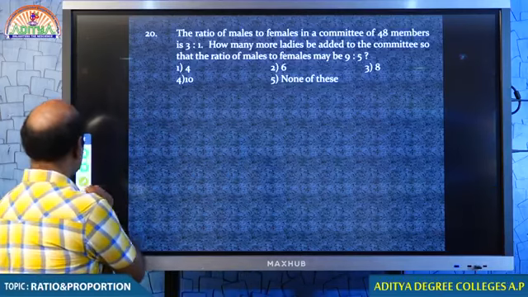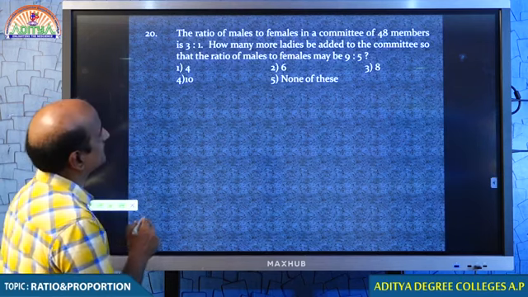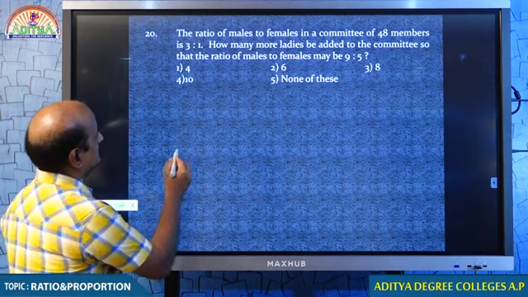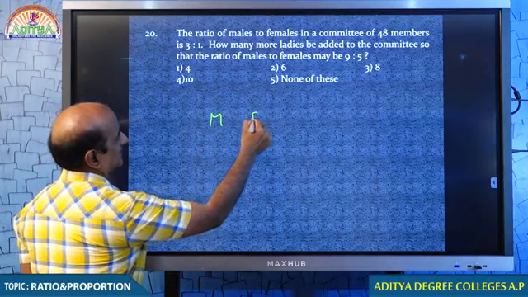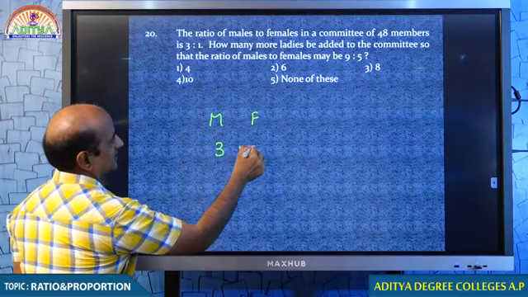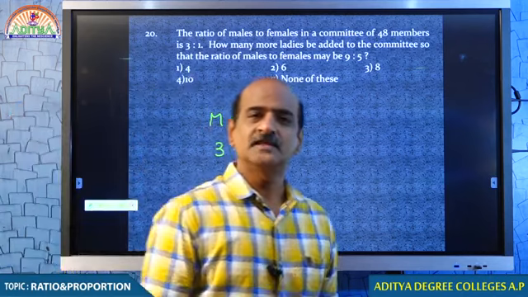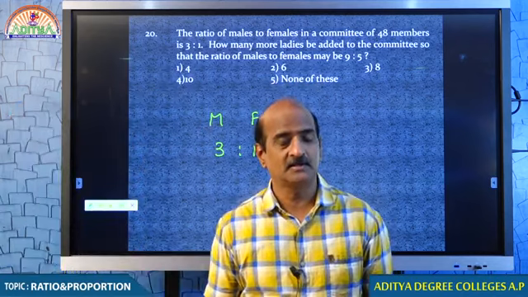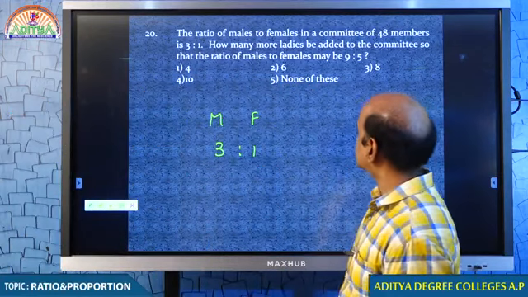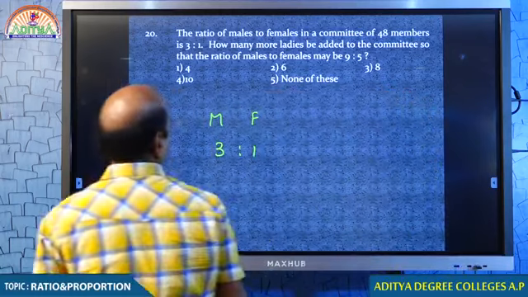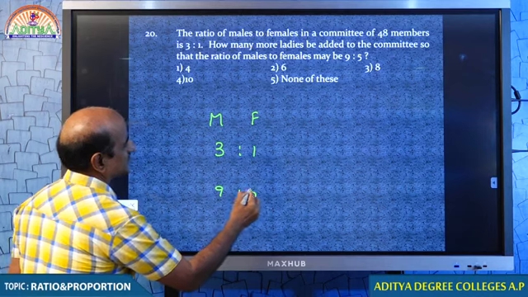The ratio of the males and females in a committee of 48 members is 3:1. So we have male and we have female. They are in the ratio 3:1. You know what is the meaning of 3:1? For every 3 males, there is 1 female. That is the significance of ratio. How many more ladies ought to be added to the committee so that the ratio becomes 9:5?